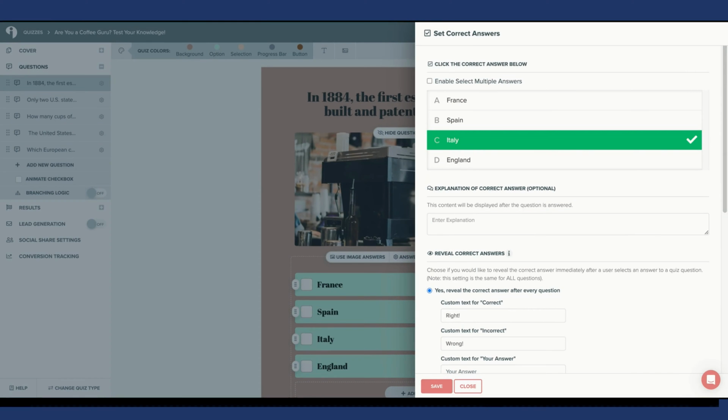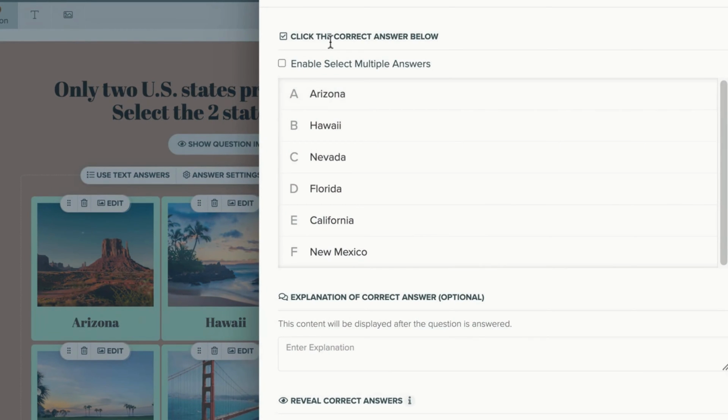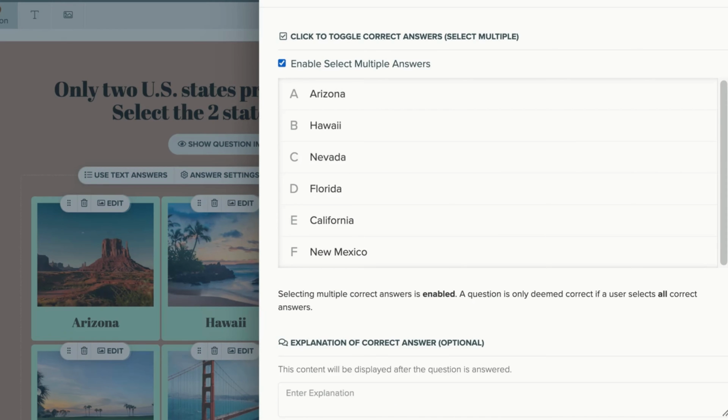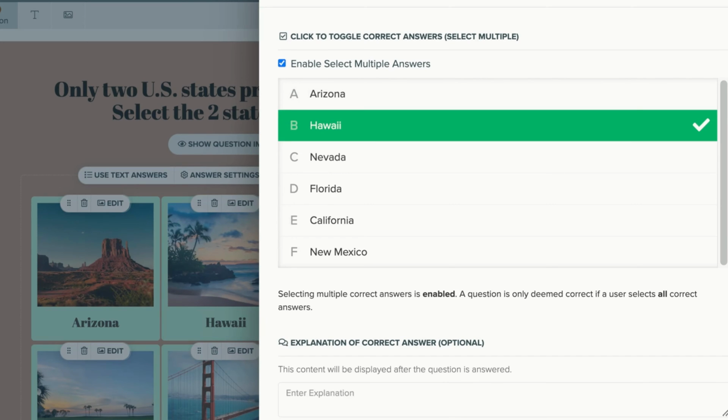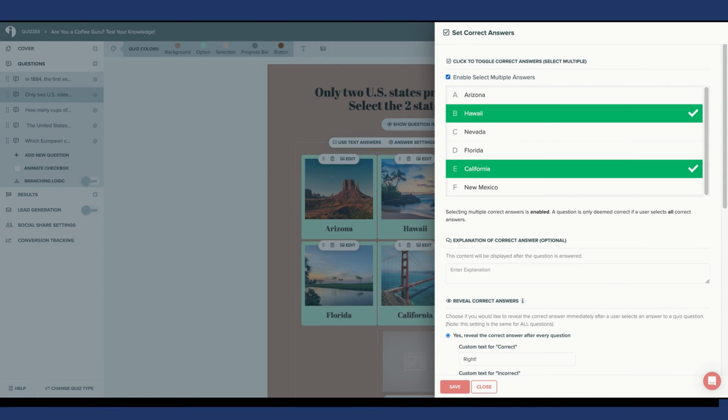You may be asking yourself, hey, what if I have more than one correct answer for one of my questions? My second question is a perfect example of this. Let's head to question 2. For this specific question, there are 2 correct answers. Again, I'm going to select Set Correct Answers. However, this time I'm going to select Enable Select Multiple Answers. I'm then going to select my 2 correct answers for this specific question. The correct answers are answer choice B, Hawaii, and answer choice E, California.